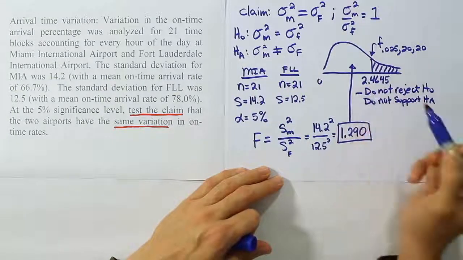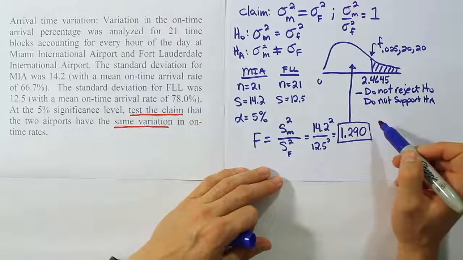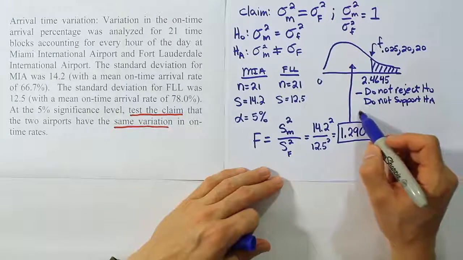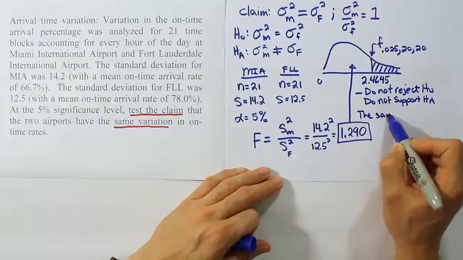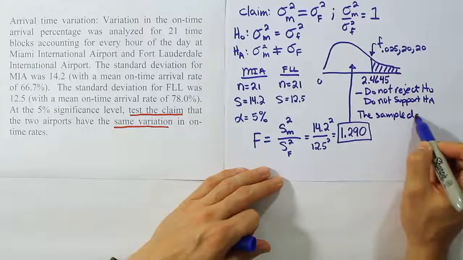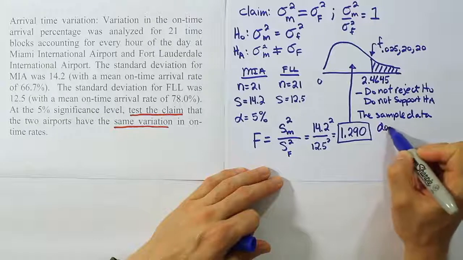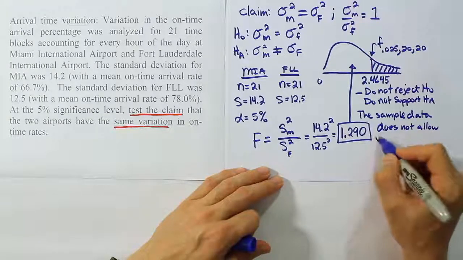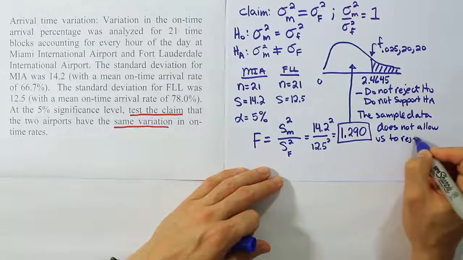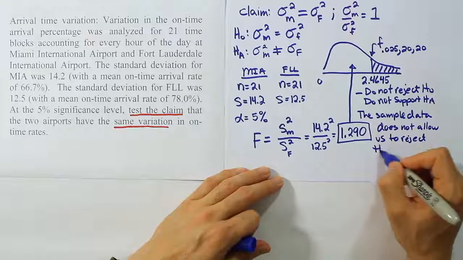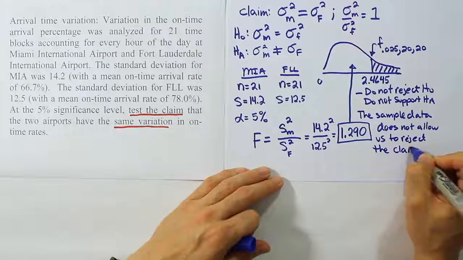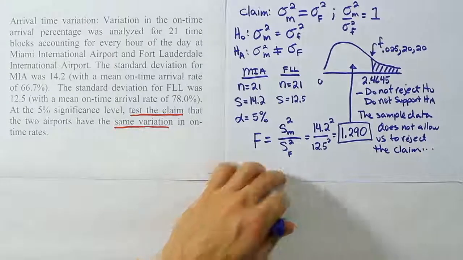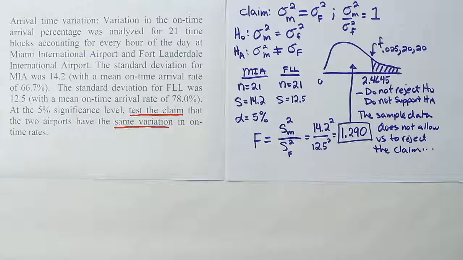So we're going to use this phrasing: the sample data does not allow us to reject the claim. What this means is that essentially we cannot conclude from this data that there's a difference in the variances between the on-time arrival rates for MIA and FLL.